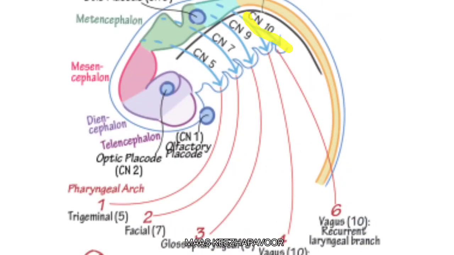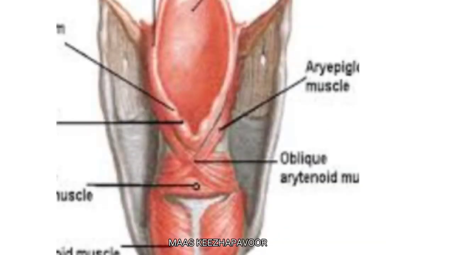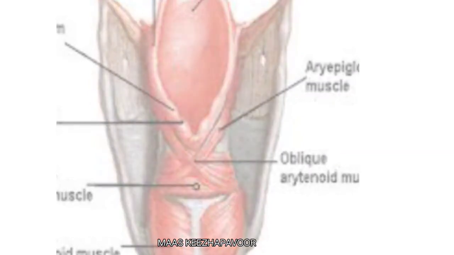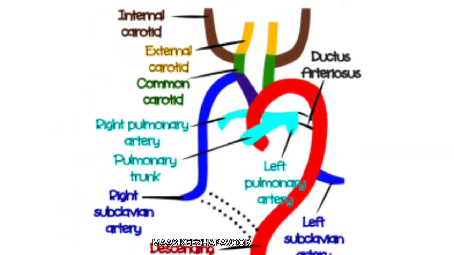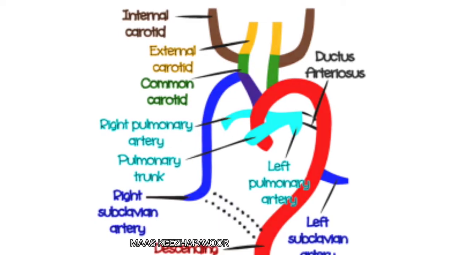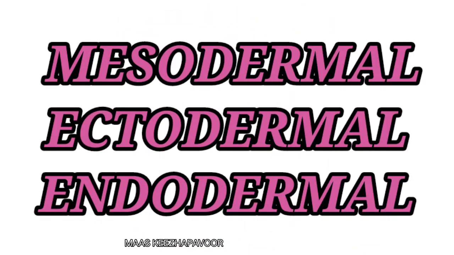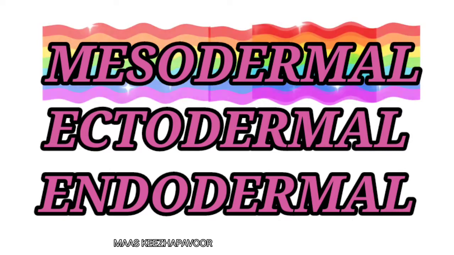The nerve of sixth arch is the recurrent laryngeal nerve, and hence all the muscles of larynx except cricothyroid develop from sixth arch. The arteries of sixth arch are ductus arteriosus on the left side and pulmonary artery on the right side. Right. So far, we have discussed the mesodermal pharyngeal arches and their derivatives.